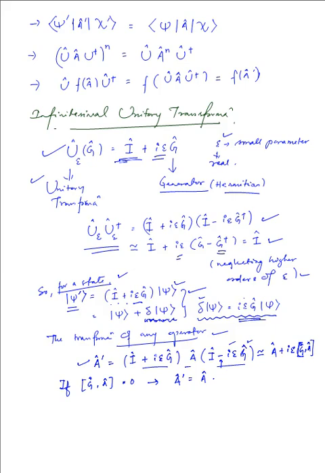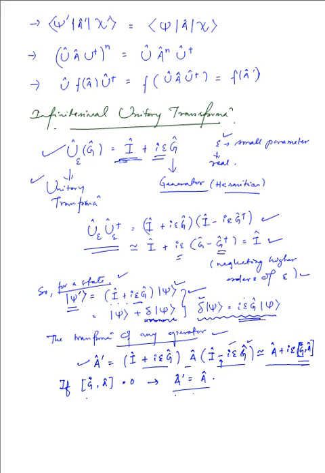So what that gives us is A, and then a commutator of G and A. Now if that commutator of G and A is 0, that is if A commutes with G, or G commutes with A, then only will we have the transformed A equal to the original operator A.